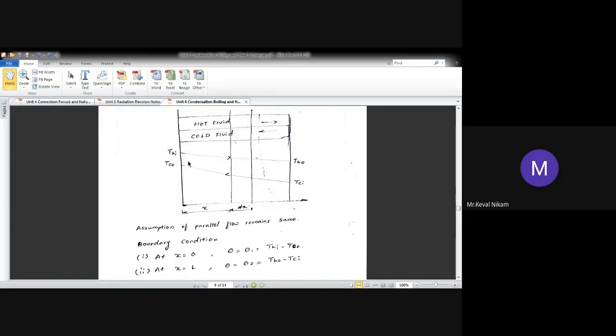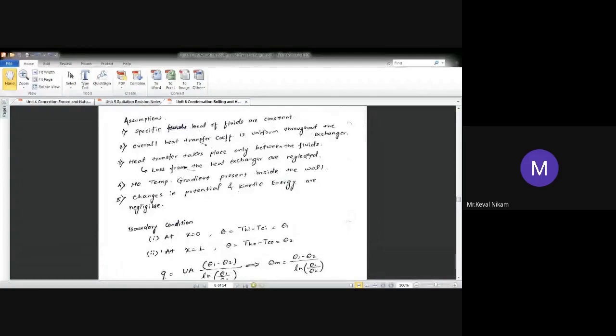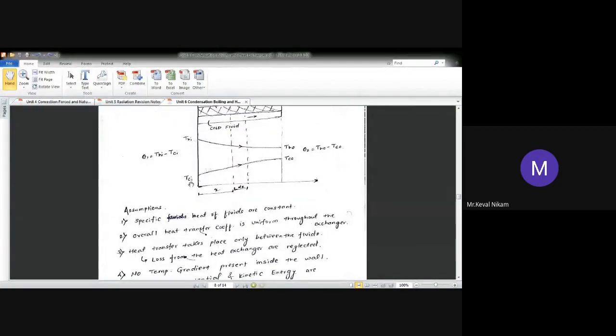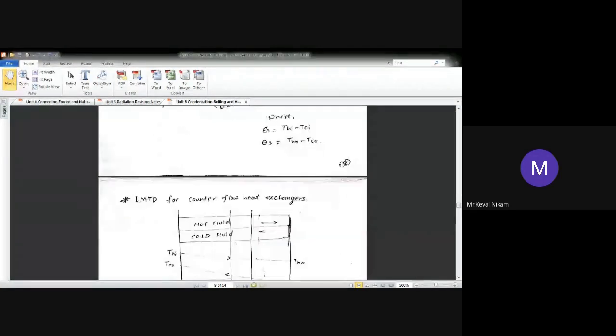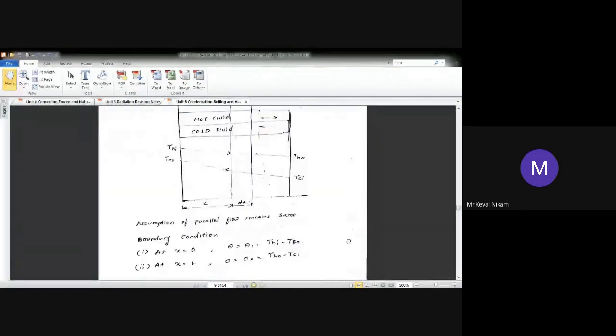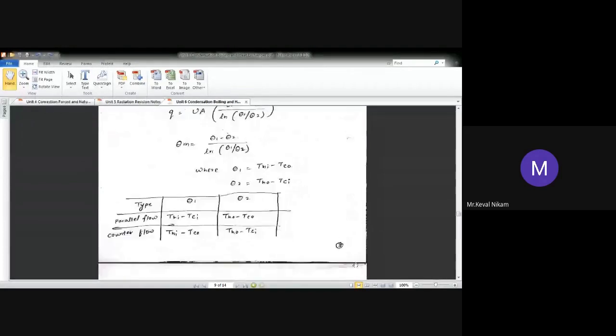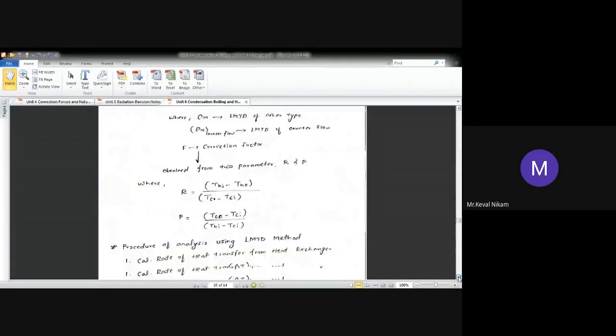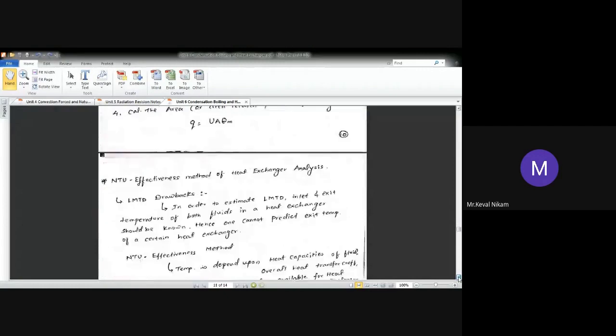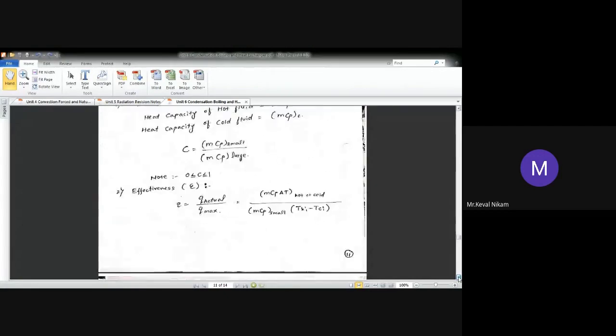ठीक है. मैक्सिमम टेम्परेचर डिफरेंस in a system क्या रहेगा? THI minus TCI. Similar way for a parallel flow also, THI minus TCI will have the maximum temperature difference. So maximum temperature difference अगर होगा तभी जाके मेरा Q max हो जाएगा. ठीक है. So that's what is needed while calculating the effectiveness. ठीक है.